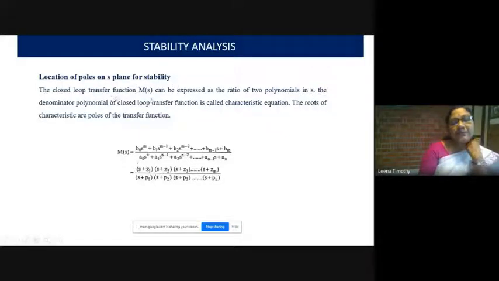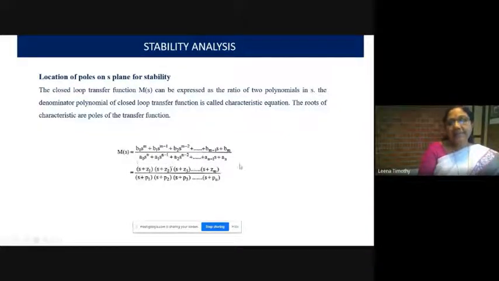Consider a closed loop transfer function M of S, that means C of S by R of S. It can be expressed as the ratio of two polynomials in S. The denominator polynomial equated to 0 is known as the characteristic equation, and the roots of this characteristic equation are the poles of the transfer function.